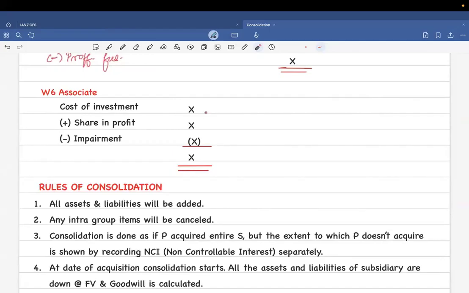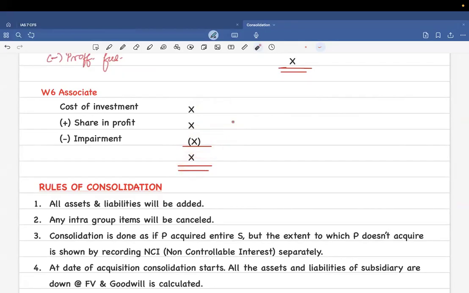Now, working note 6 is that of associate. So, what you do is, in the question, there could be some information available for how much you have spent on an associate. You're going to take that. That is the cost of investment. On to it, the share of profit would also be given. You're going to take that. And you're going to deduct share of impairment, which would also be there in the question. And after that, you reach associate value. And this method is called equity method.